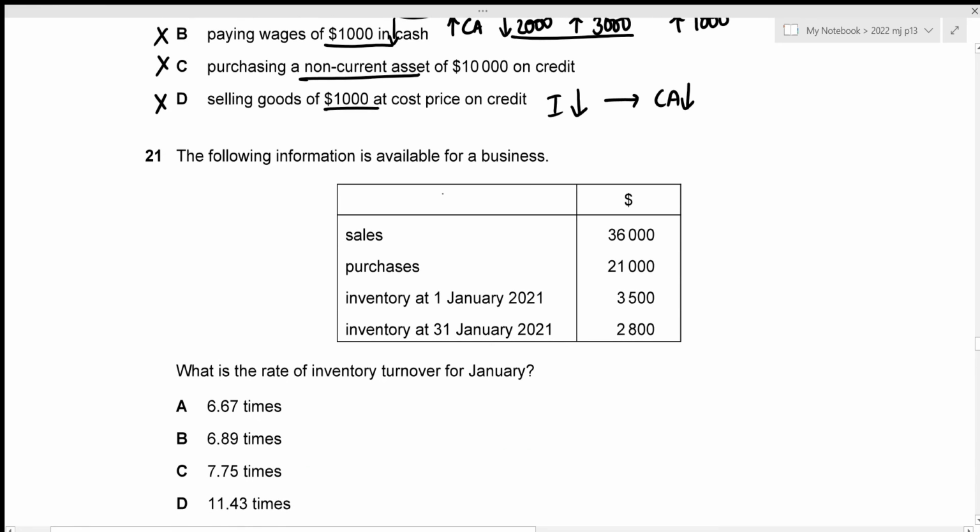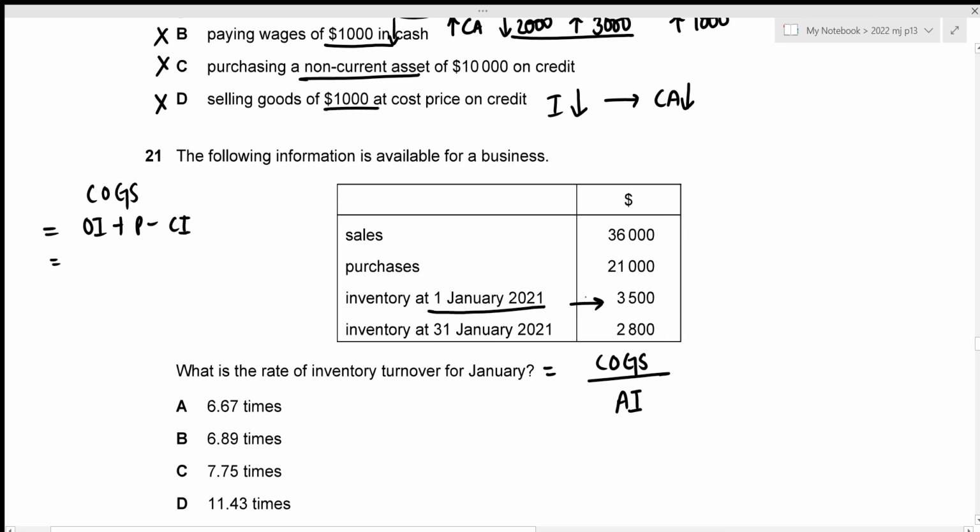The following information is available for a business. Now we need to figure out the rate of inventory turnover. And the rate of inventory turnover is just the cost of goods sold divided by the average inventory. Okay, let's figure out the cost of goods sold. We know that its formula is opening inventory plus purchases minus closing inventory. And in this case, we have the inventory at 1st January 2021, which is the opening inventory.